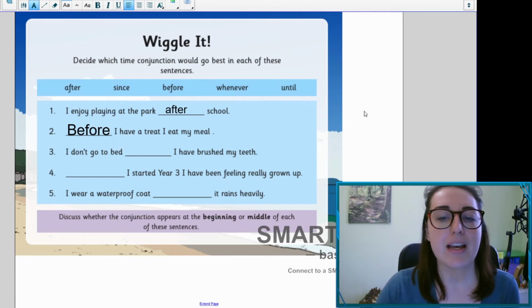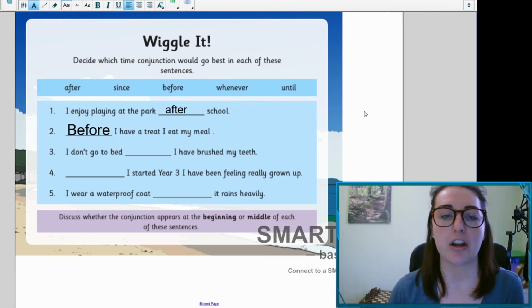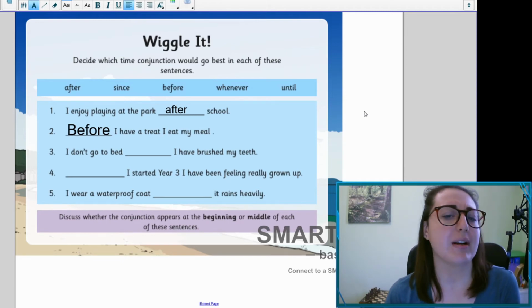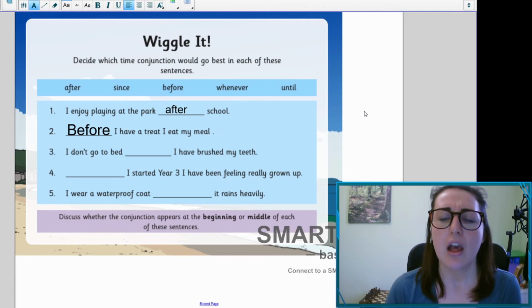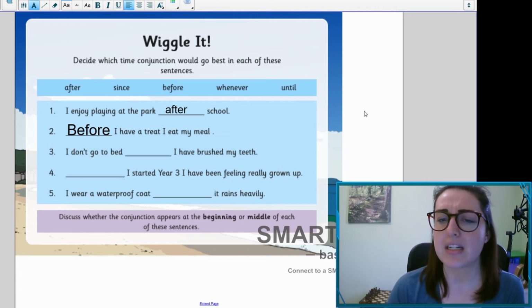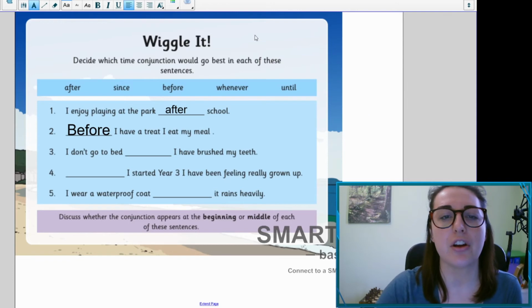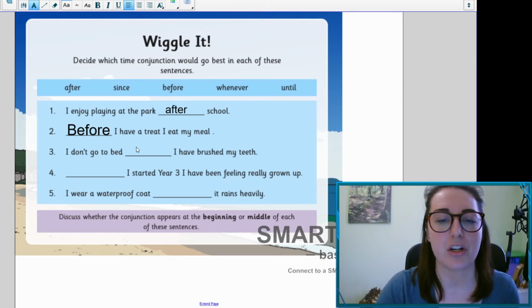I don't go to bed... I've brushed my teeth. I don't go to bed after I brush my teeth. I don't go to bed since I brush my teeth. I don't go to bed before I brush my teeth. I don't go to bed whenever I brush my teeth. I think I don't go to bed until I've brushed my teeth.